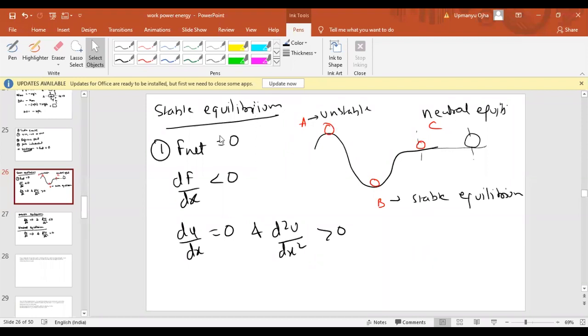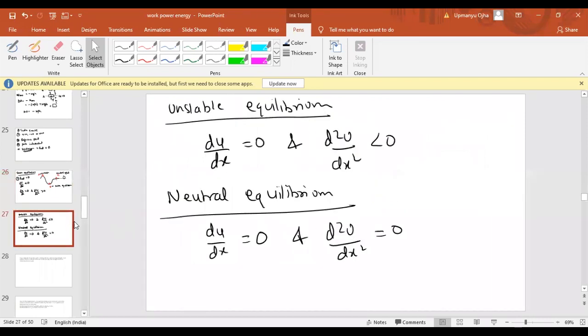For stable equilibrium, net force should be zero, which means dU by dx should be zero, and the double derivative of U with respect to x square should be greater than zero. Okay. For unstable, dU by dx should be equal to zero, and the double derivative of U with respect to x square should be less than zero. And for neutral, dU by dx should be equal to zero, and the double derivative of U with respect to x square should be equal to zero. Okay, that is what we have about equilibrium. Fine.